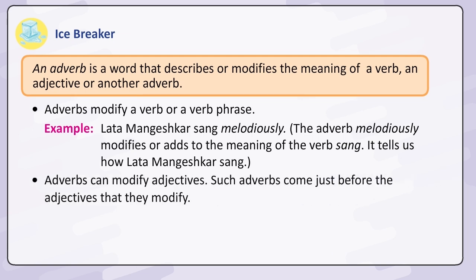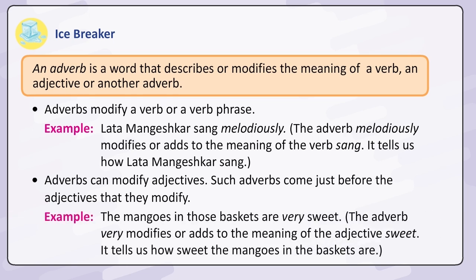Adverbs can modify adjectives. Such adverbs come just before the adjectives that they modify. Example: The mangoes in those baskets are very sweet. The adverb very modifies or adds to the meaning of the adjective sweet. It tells us how sweet the mangoes in the baskets are.